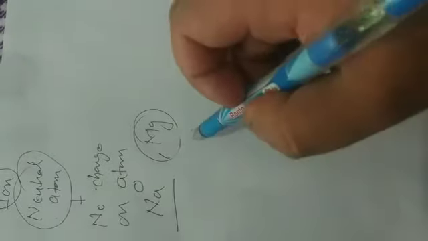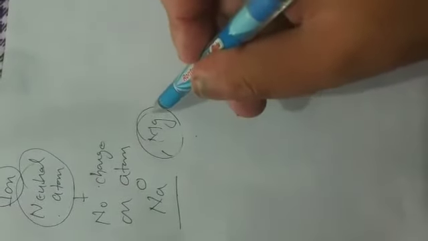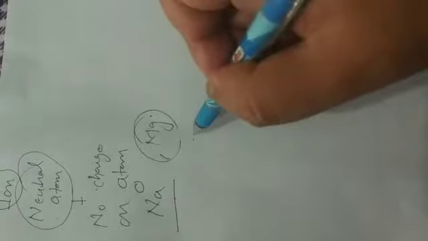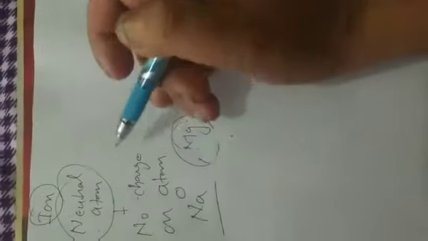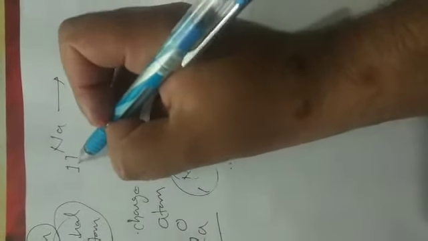Magnesium: in magnesium no charge is available, so magnesium is a neutral atom. Suppose sodium loses 1 electron. The atomic number of sodium is 11, and its configuration is 2, 8, 1.